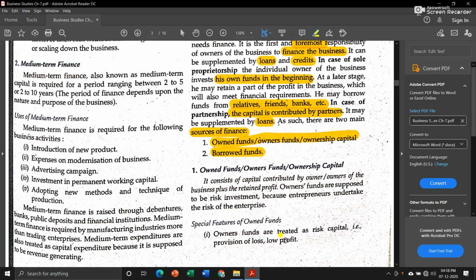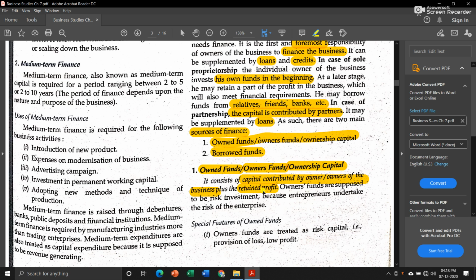Now let us talk about the first source of finance, that is own funds, owner's funds or ownership capital. It consists of capital contributed by the owner or owners of the business plus the retained profit. It means that the owner, whether one or more than one, if they contribute some amount of money into the business, then it is known as ownership capital.